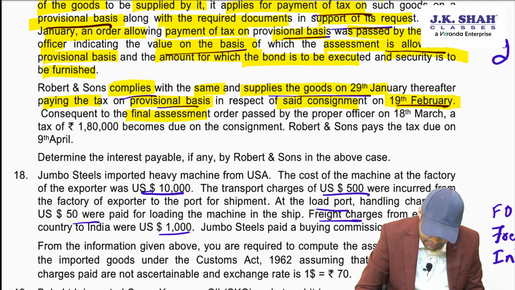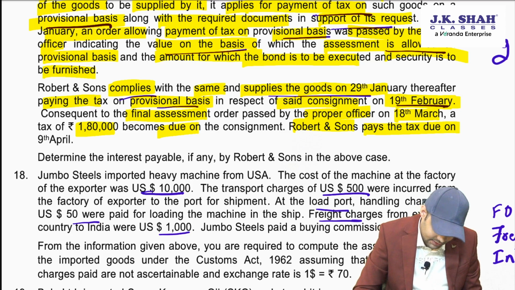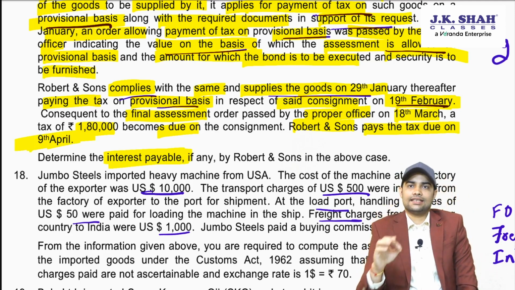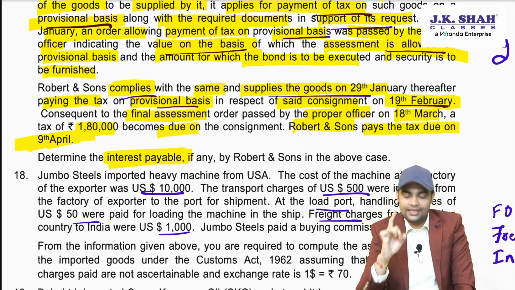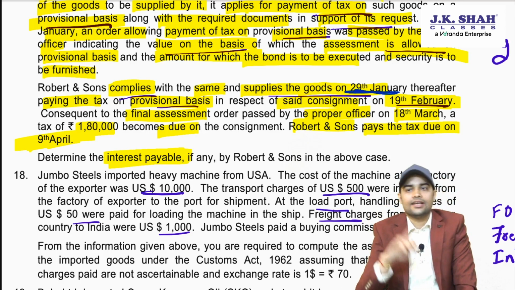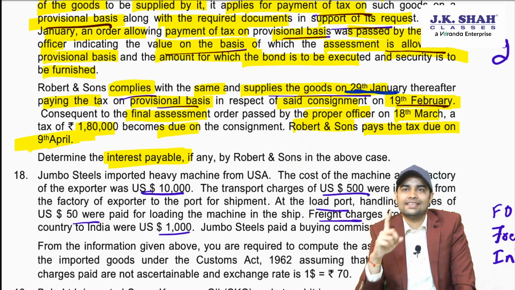Consequent to final assessment order passed by proper officer on 18th March, 1,80,000 becomes due. You have to pay 1,80,000 extra. Robert & Sons pays the said amount on 9th April. Determine interest payable. First of all, from where will interest start? Interest starts from the due date for payment of such tax till the date of payment of such tax. The due date for payment of tax, which is relatable to 29th January, will be 20th Feb. So 20th Feb to 9th April.